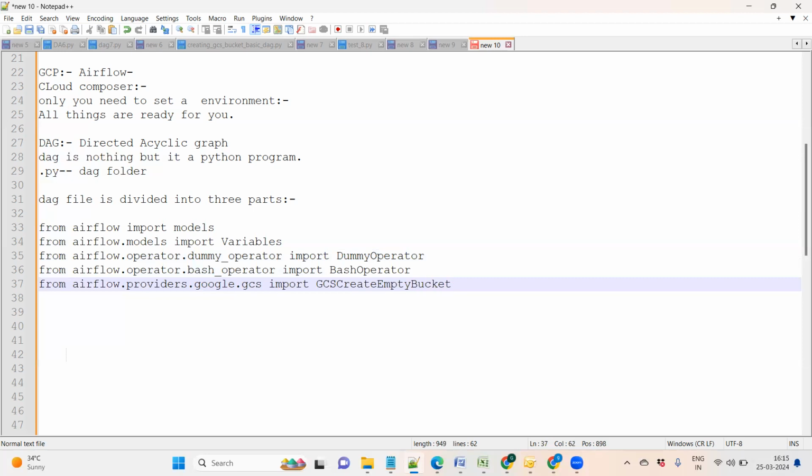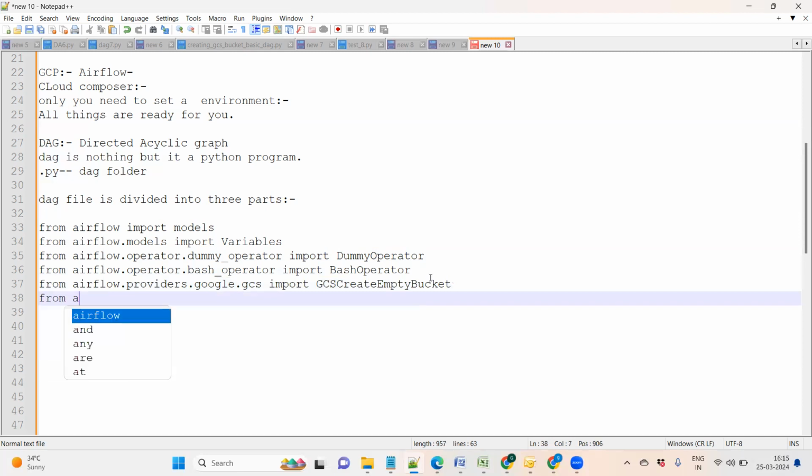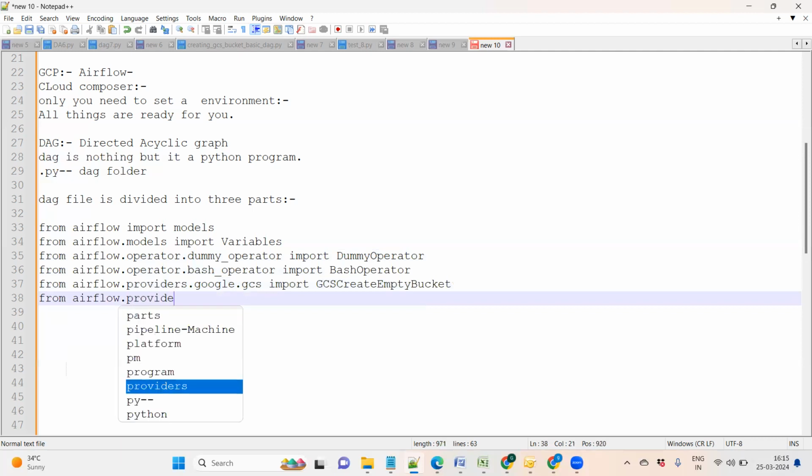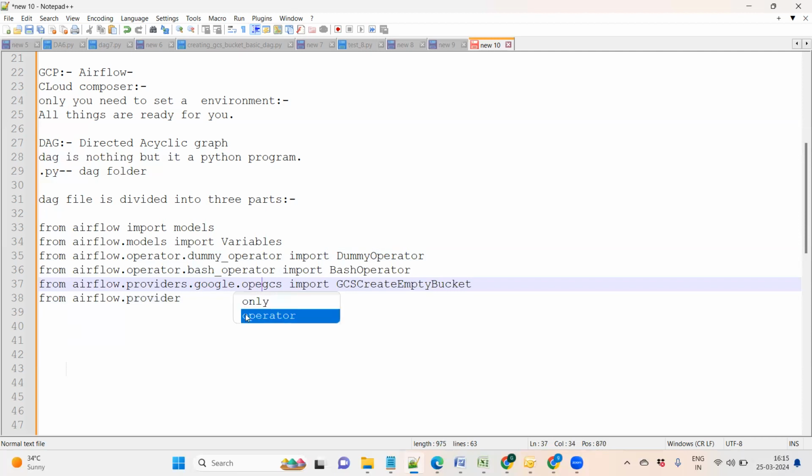Guys, these things you should remember. Similarly, from airflow.providers, oh, I think I made one mistake here. I forgot to mention operators.